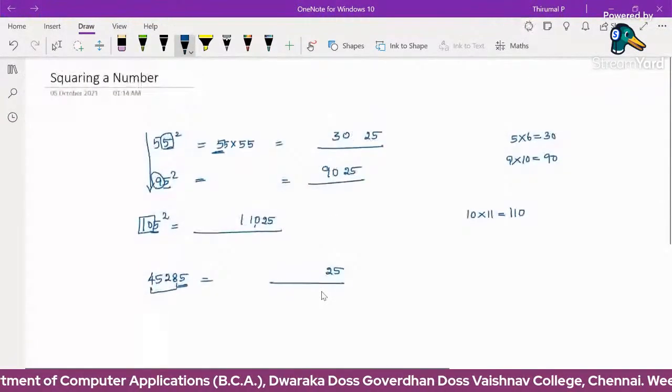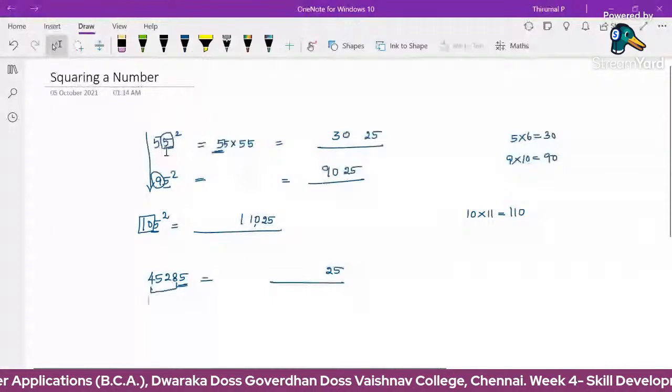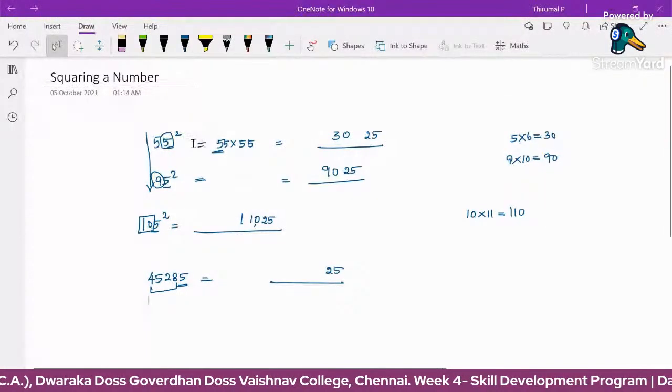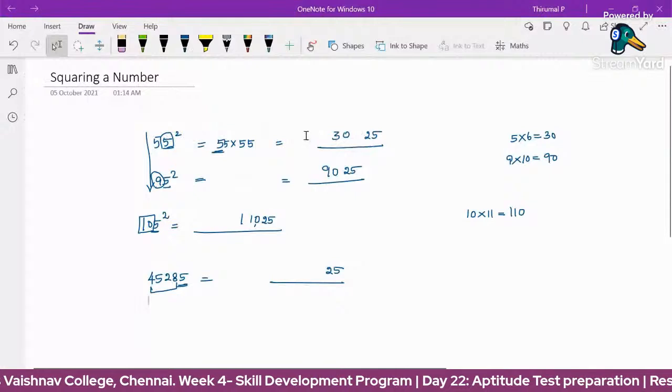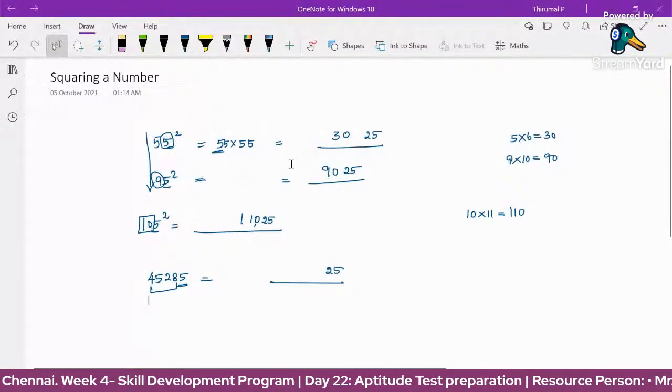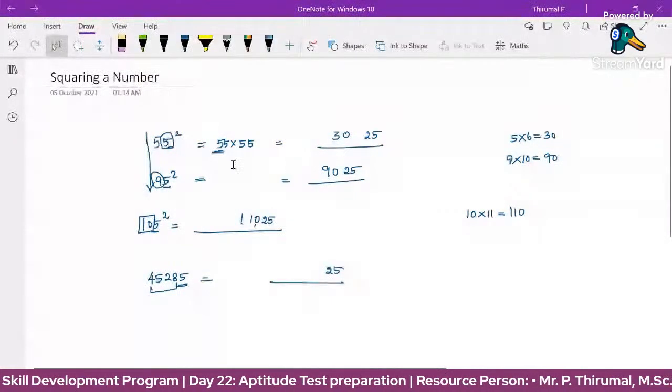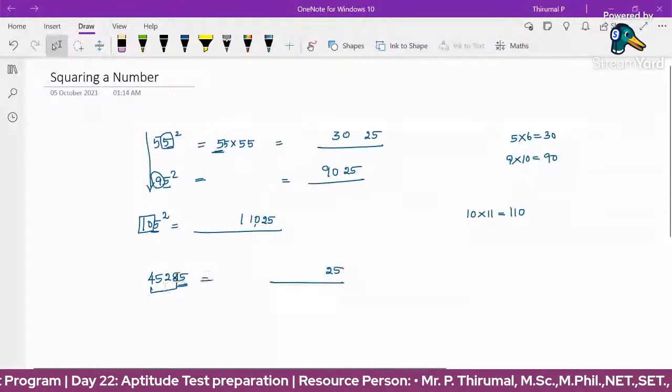But for small numbers, we can easily find the answer without the calculation. So 55 square means the last 2 digits are 25. So 5, next number is 6. 5 into 6 is 30. So 3025. Without calculation, we can directly say the square of a 2-digit number. But this trick works for large numbers also, though it will take the calculation.